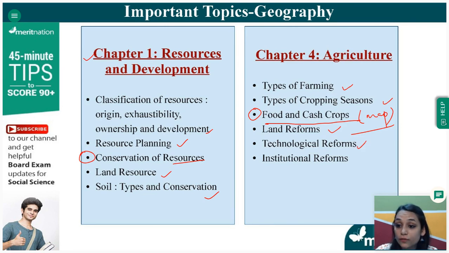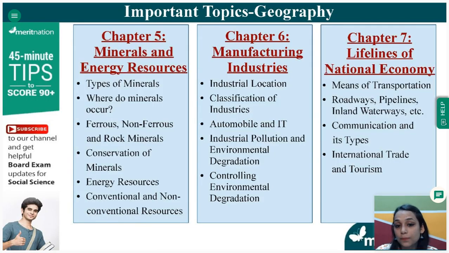The technological reforms which have led to the technologically advanced agricultural system in our country, and the institutional reforms. That is the last topic. Now, the next chapter is minerals and energy resources. This is a very, very lengthy chapter.